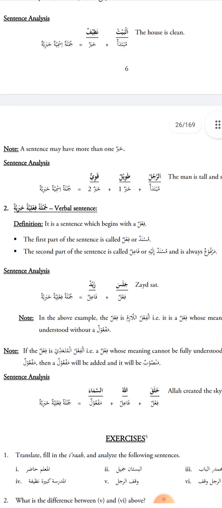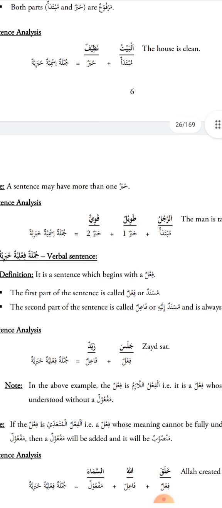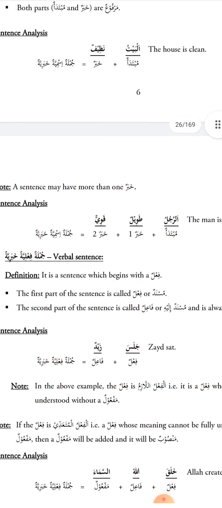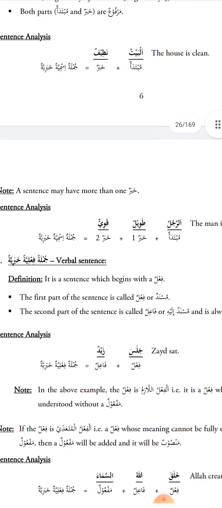The author mentions al-baytu nadhifun, the house is clean. I am giving news about the house. Al-bayt is the mubtada, and what's the news? Nadhifun, is clean. So al-baytu nadhifun, the house is clean.